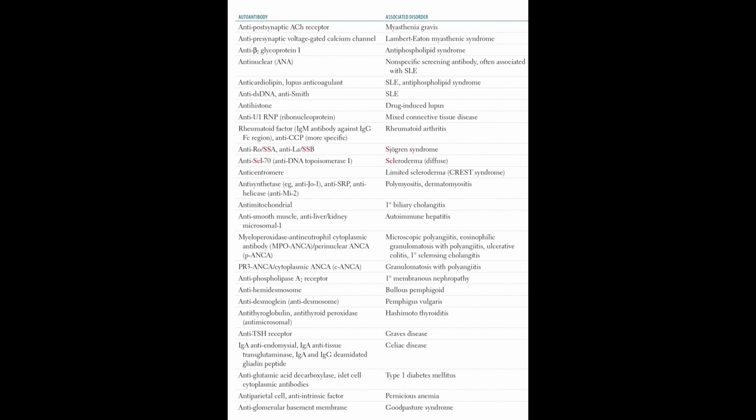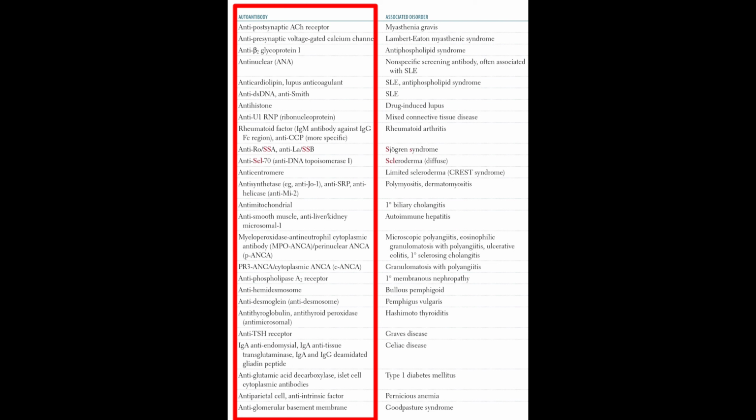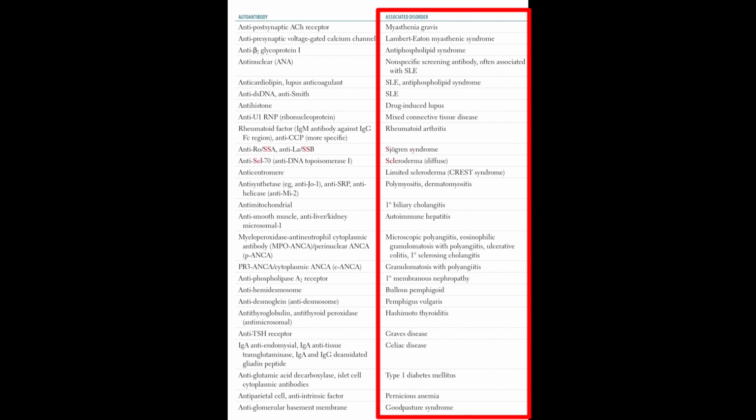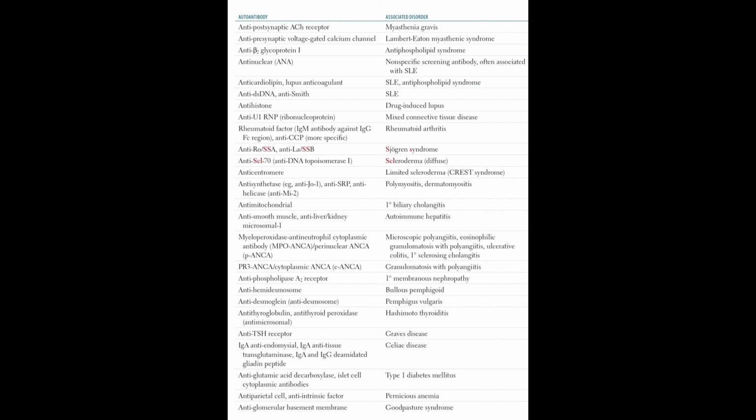Today we are going to read about the various autoantibodies. On the left side you can see the various autoantibodies, and on the right side you can see their associated disorders. Now let us discuss them one by one in detail, step by step.